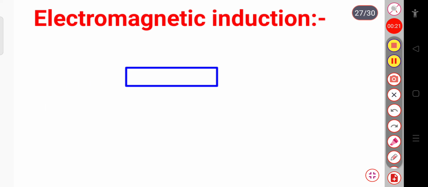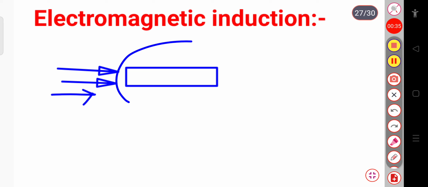Now let us consider a conductor. If I give a magnetic field to it and then change this magnetic field, we can say that the magnetic flux linking with this conductor changes. So an EMF will be induced in the conductor. EMF means electromotive force. And if this conductor is a coil that forms a complete loop, then a current will flow in it. Then this phenomenon is called electromagnetic induction.